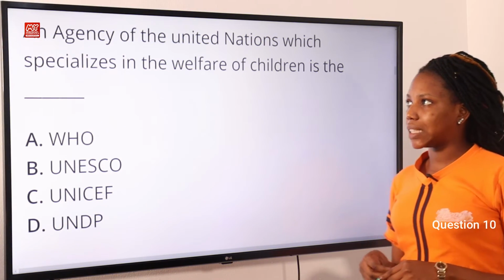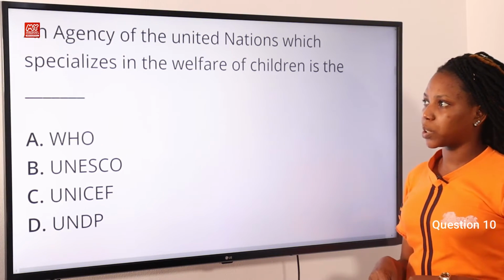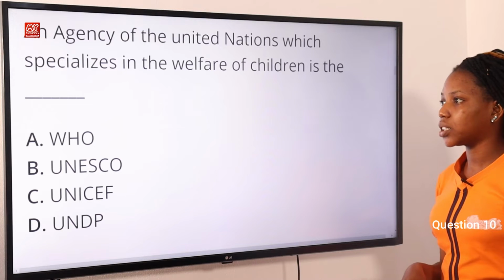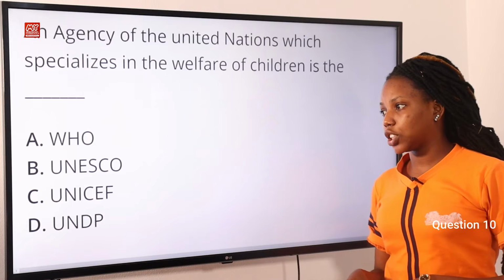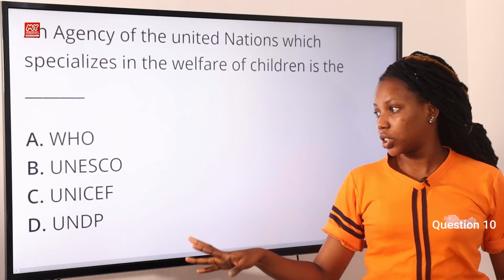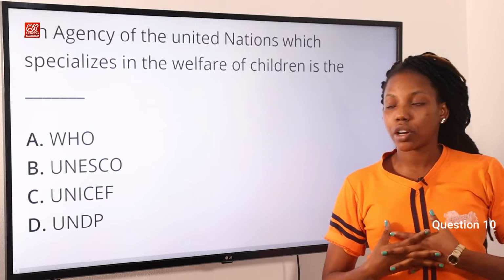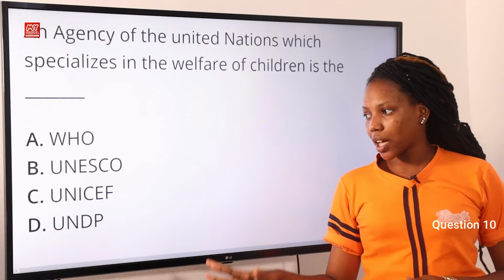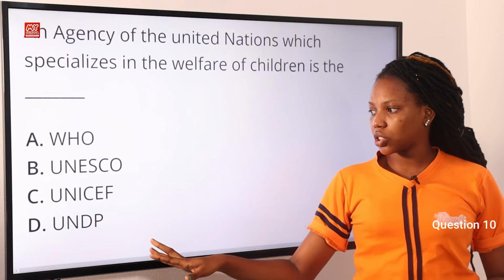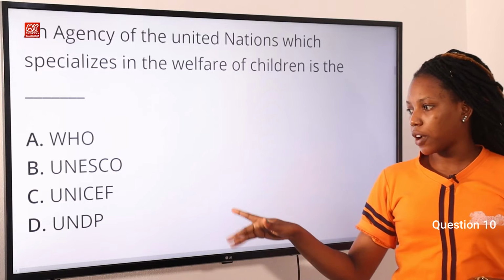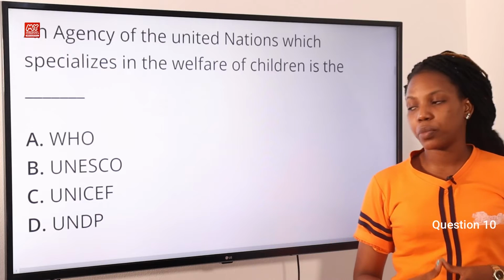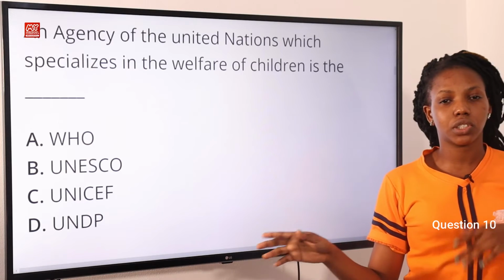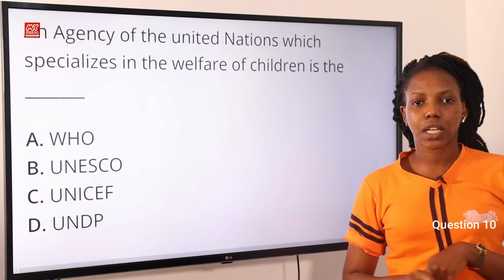Question 10. An agency of the United Nations which specializes in the welfare of children is the dash. Option A, WHO, World Health Organization. Option B, UNESCO, United Nations Educational, Scientific and Cultural Organization. Option C, UNICEF, United Nations International Children's Emergency Fund. Option D, UNDP, United Nations Development Programme. The answer to this question is UNICEF. Option C is the correct answer to this question.